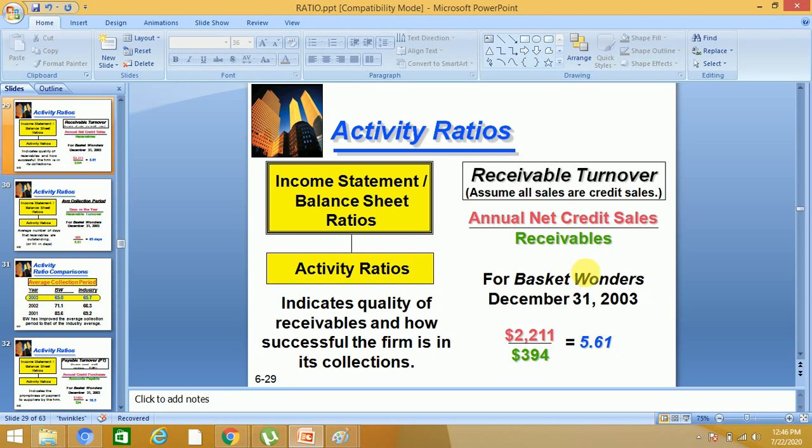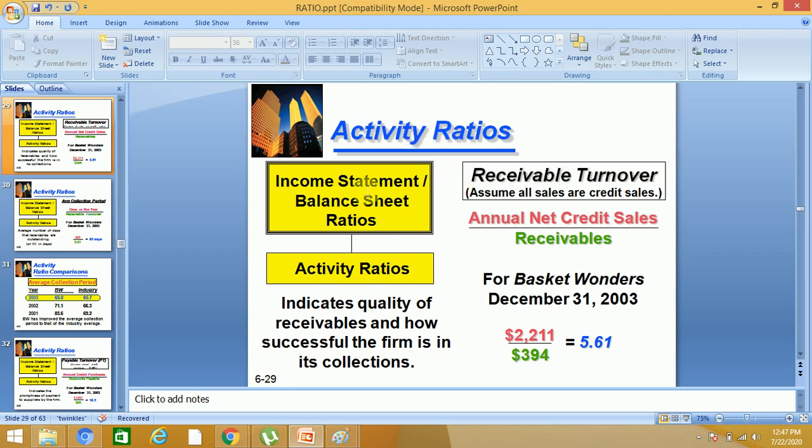Then the next type of ratio is the activity ratio. Activity ratios basically show the performance of a company in different things: in receivables, in payables, and in inventory. So we will discuss these different types of ratios.